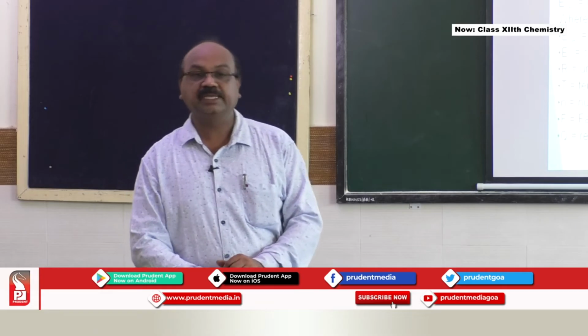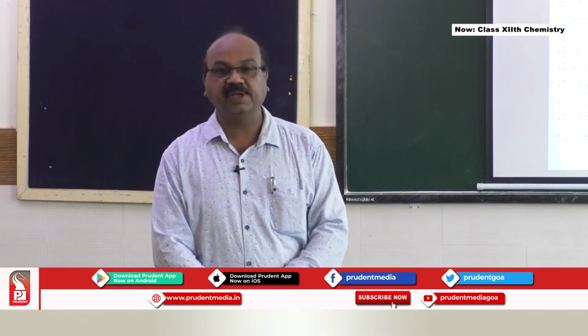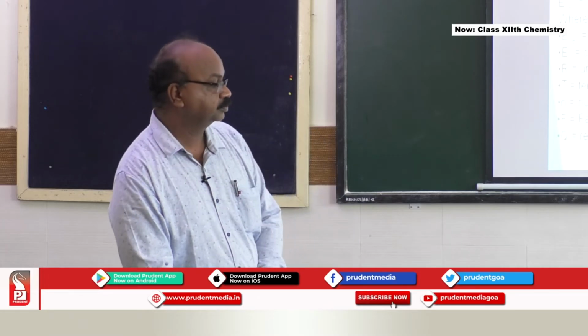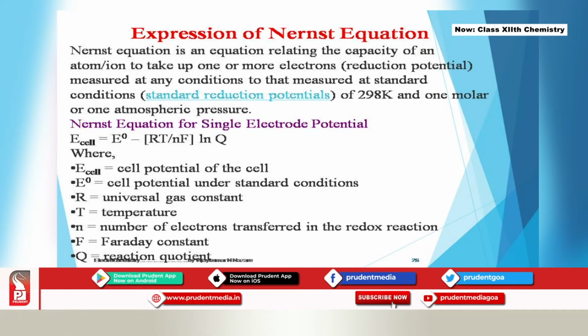One equation is very important from standard 12 point of view, that is called the Nernst equation. Let me explain what the Nernst equation is. The Nernst equation relates the capacity of an atom or ion to take up one or more electrons to the reduction potential measured at any condition, so that standard condition, which stands for STP or standard reduction potentials of 298 Kelvin and 1 mole or 1 atmospheric pressure.